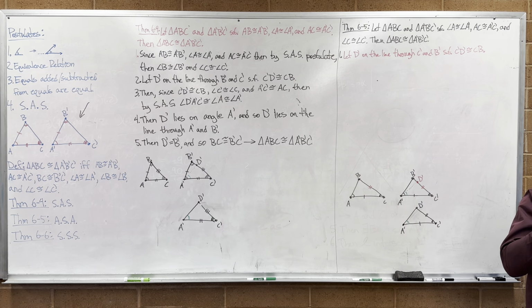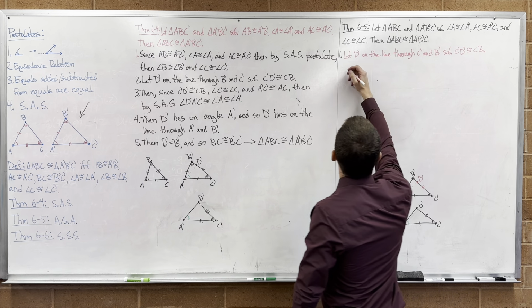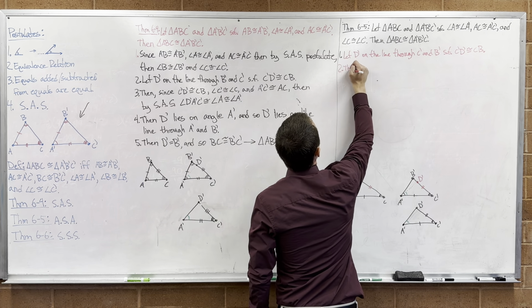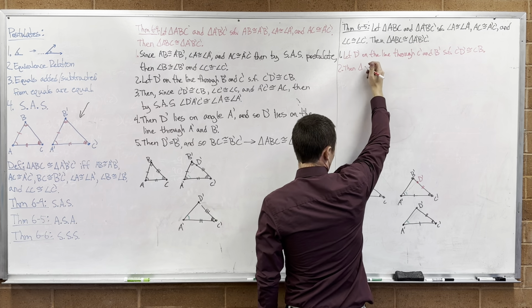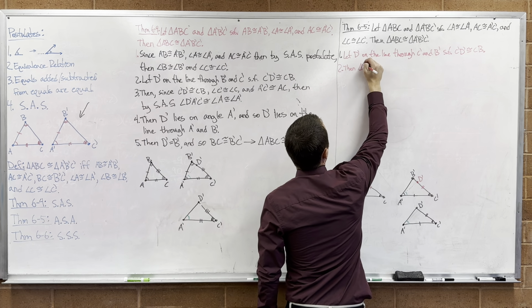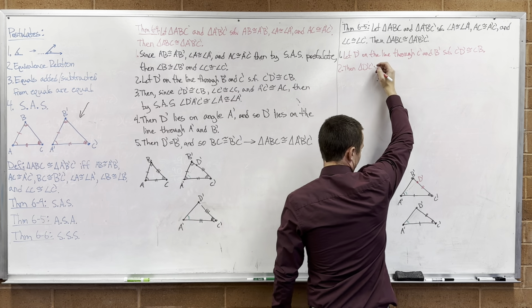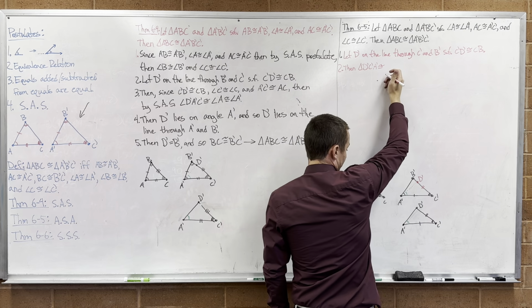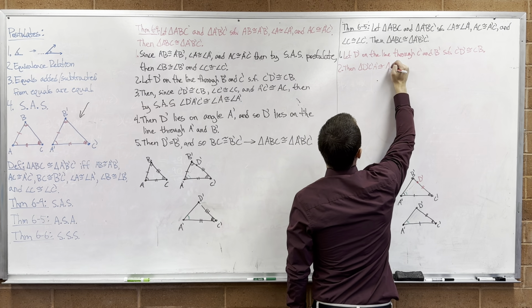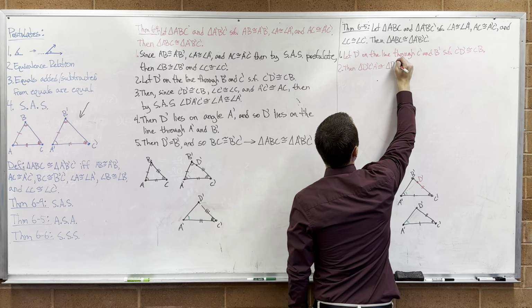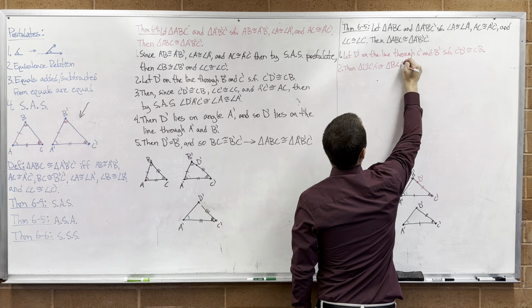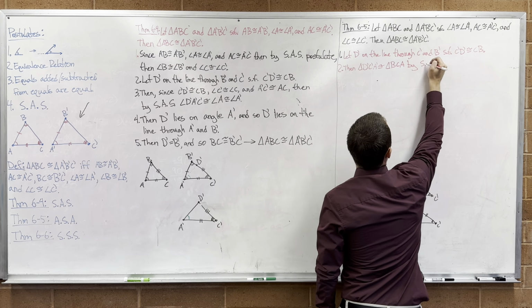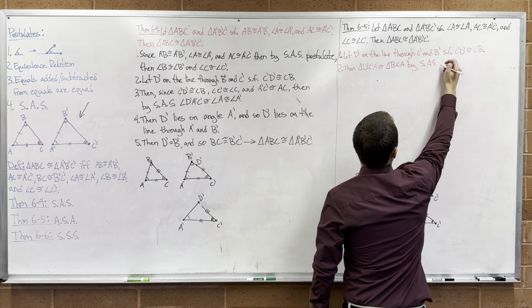They're congruent, yes. Then triangle D prime C prime A prime is congruent to triangle BCA by side angle side,